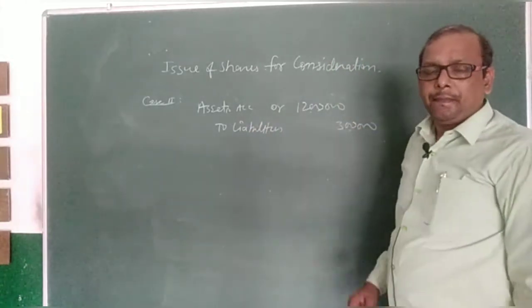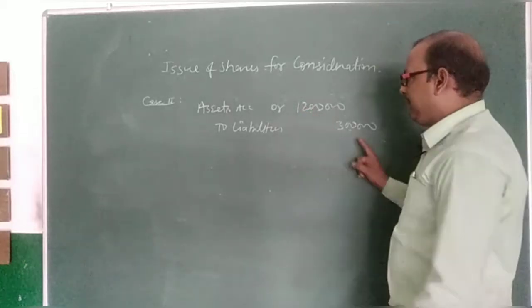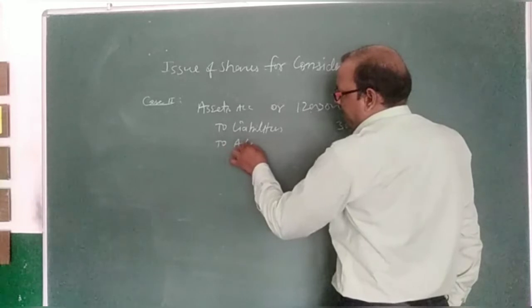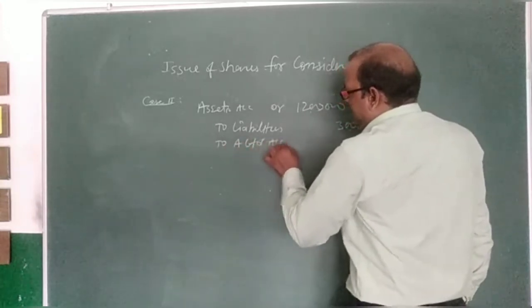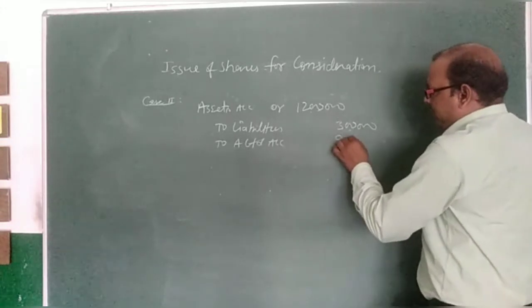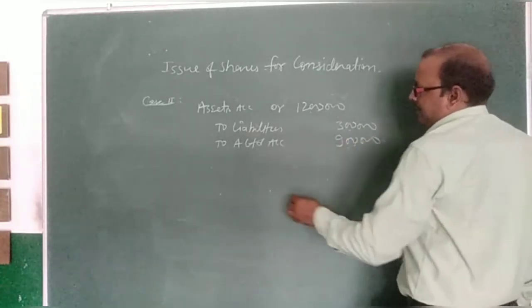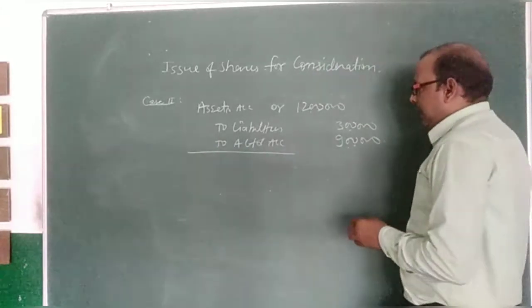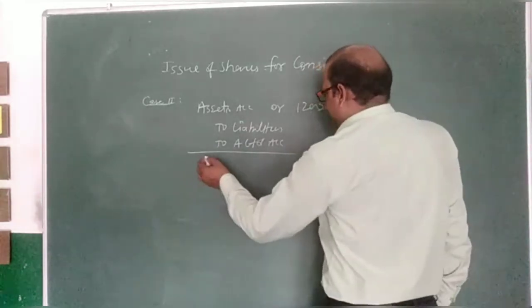Consideration price was not given, then net assets, that is assets minus liabilities, it is purchased from A Limited. So A Limited is the vendor, so the vendor amount will be 9 lakh. So this is the entry for purchase.